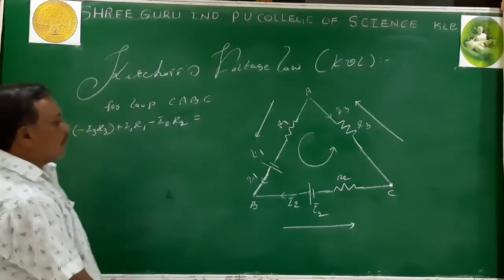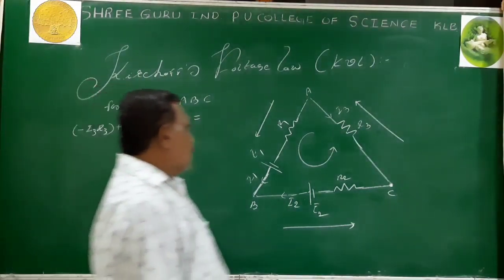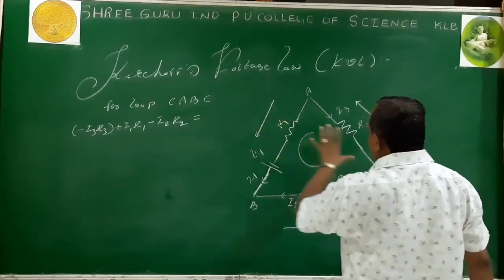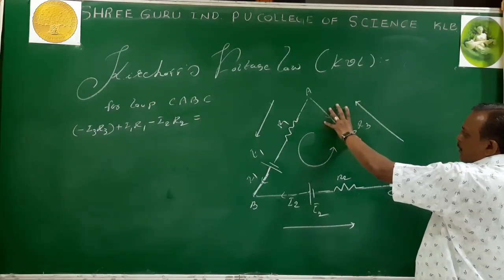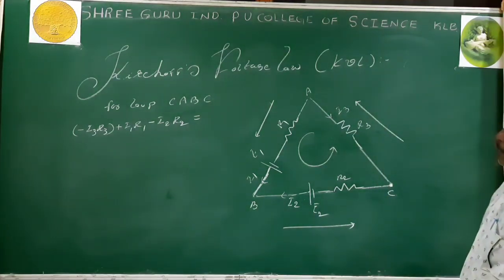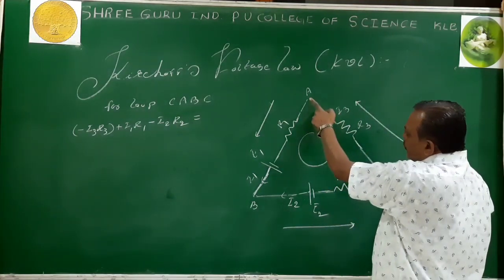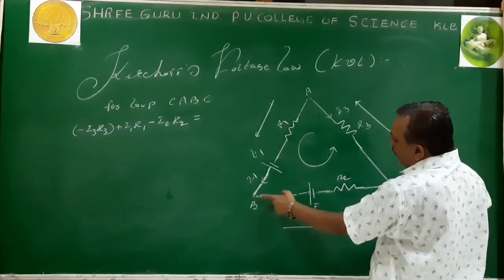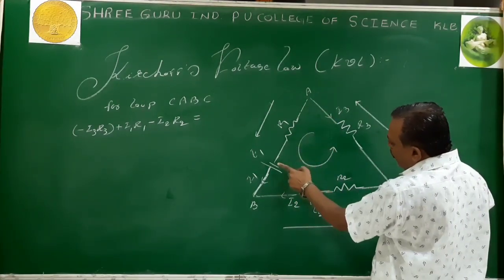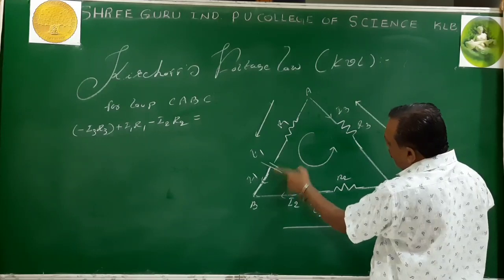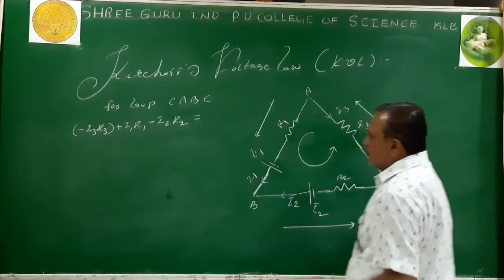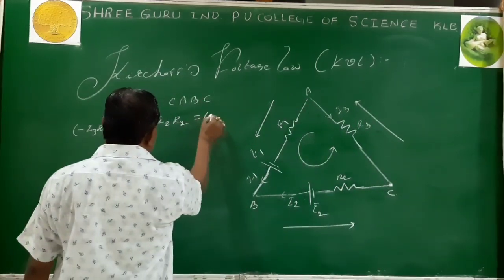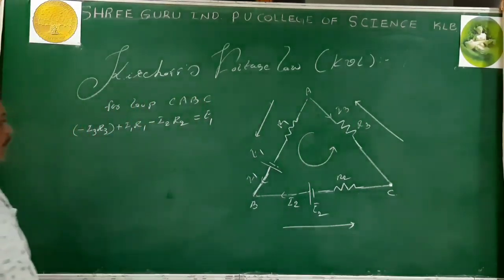I go for EMF. Again the same. C to A. Do you find any EMF? No cell or battery, no EMF, hence leave it. Then A to B. You are moving A to B. While moving in a loop, if you go from the negative to the positive terminal of the battery, A to B, negative to positive, then EMF is taken as positive. So E1 is positive.